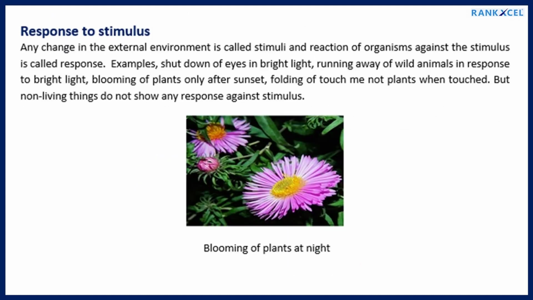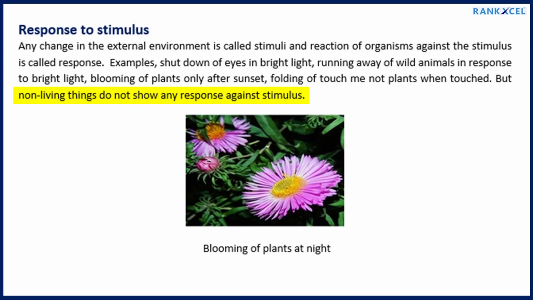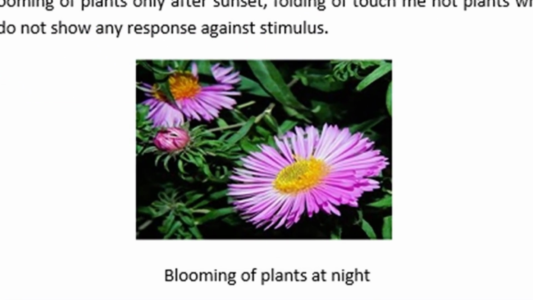Response to stimulus. Any change in the external environment is called a stimulus, and the reaction of organisms to the stimulus is called response. Examples: shutting of eyes in bright light, running away of wild animals in response to bright light, blooming of plants only after sunset, folding of touch-me-not plants when touched. But non-living things do not show any response to stimulus. Blooming of plants at night.